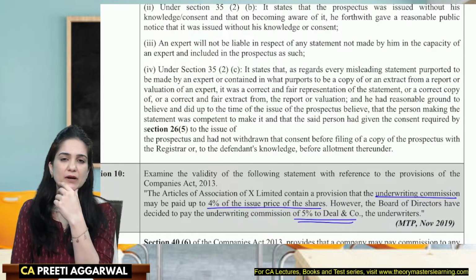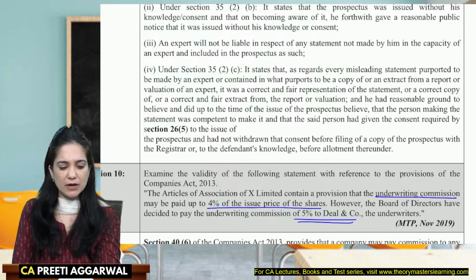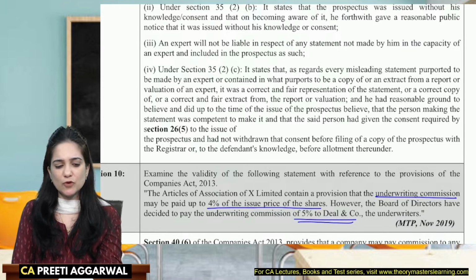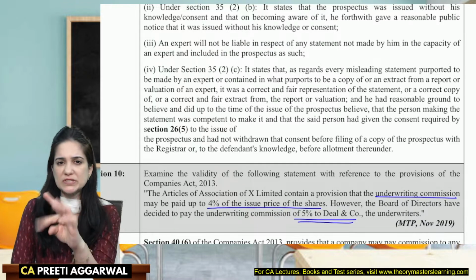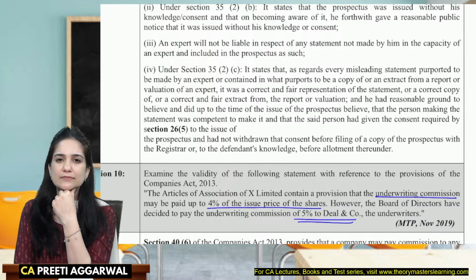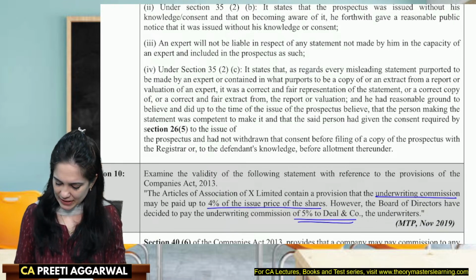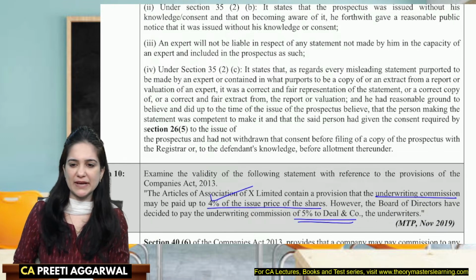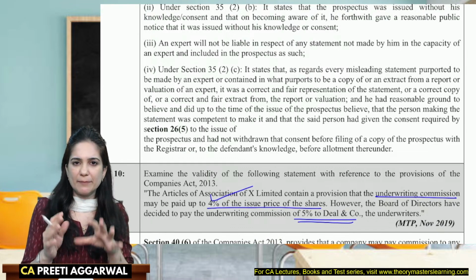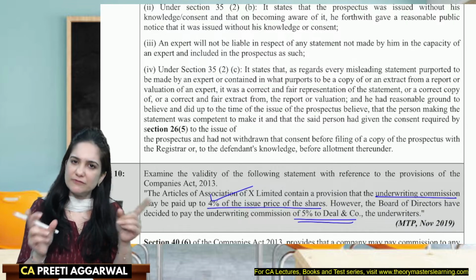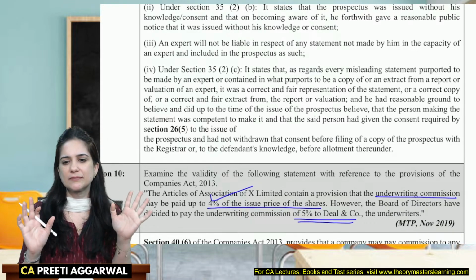So you tell me, what is the rate that we can give to the underwriters? What is the rate of commission? 4% or 5%? Exactly, they can give only 4%. So the rate mentioned in the articles or the Act, whichever is less. Whichever is less.